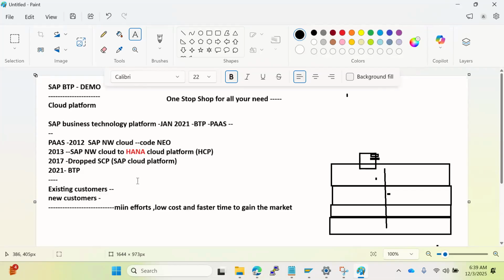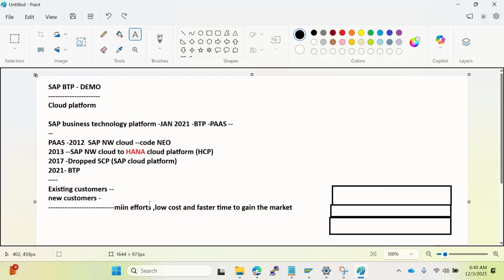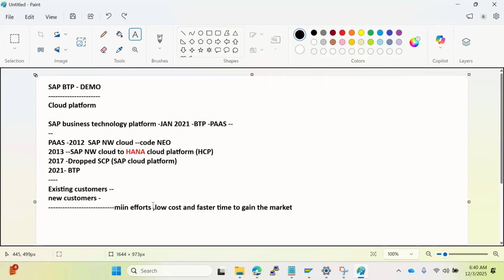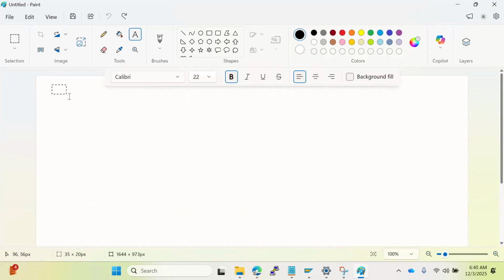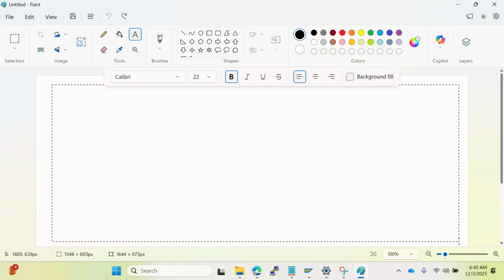Normally if you go to me.sap.com, the SAP marketplace, all the software is arranged in alphabetical order, right? If you go to A, there are A-related software, then B, C, D, like that. Here also, all the SAP services and solutions are categorized into four main pillars. Four main pillars in the BTP. In that, first are the application development related services.